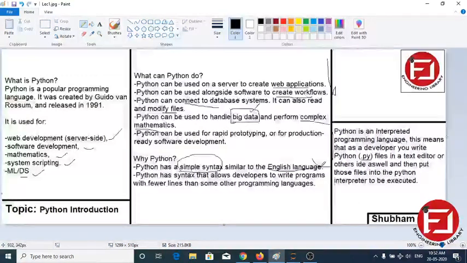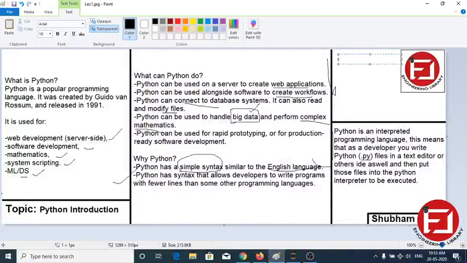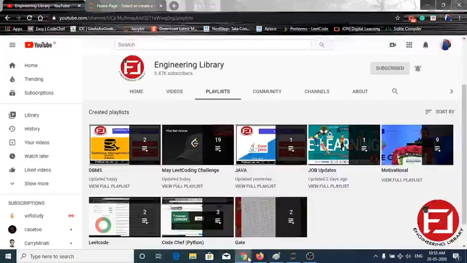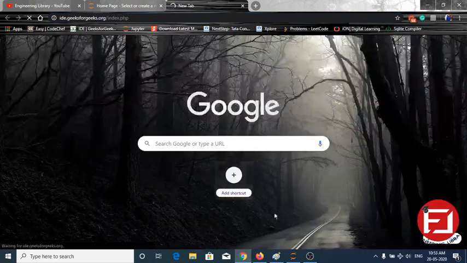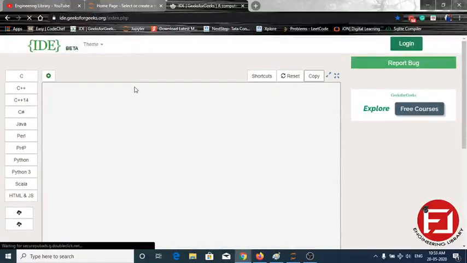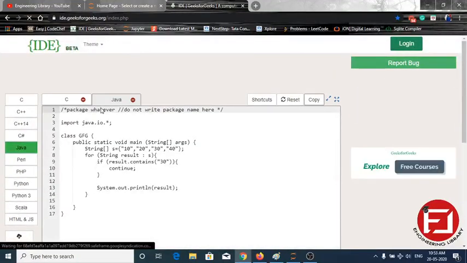So Python also allows us to write code in very few lines. We can compare this point later on while we are writing a program. Suppose we are writing a program in C. So what are we going to do in C? Let's quickly demonstrate. Let me see whether the IDE is working or not. I'm just using the GeeksforGeeks IDE for demonstrating.